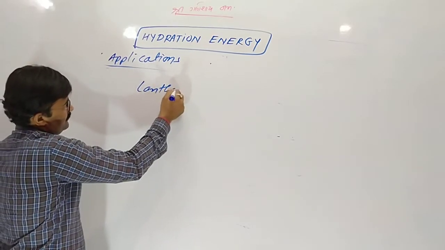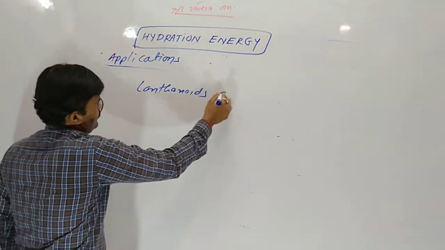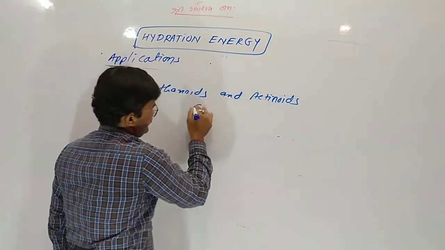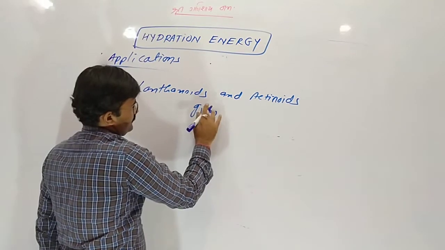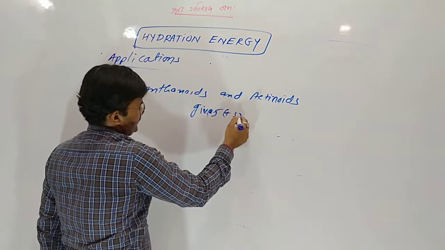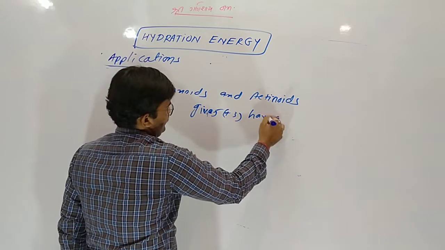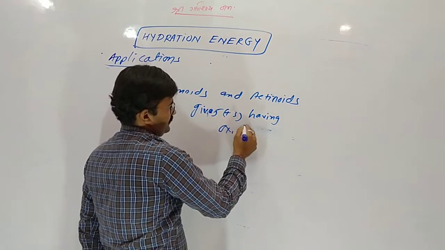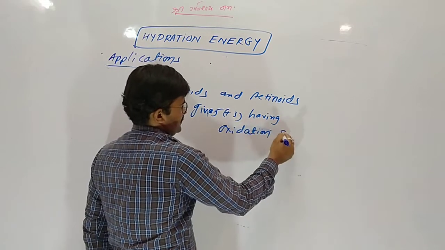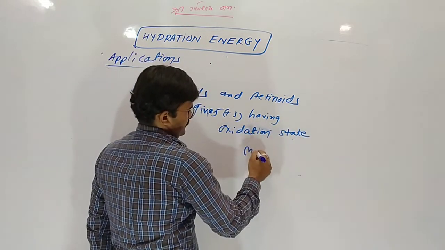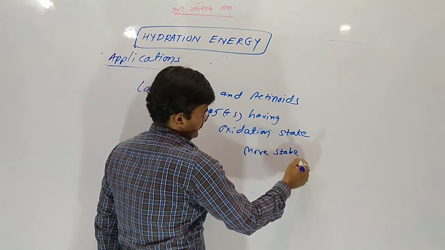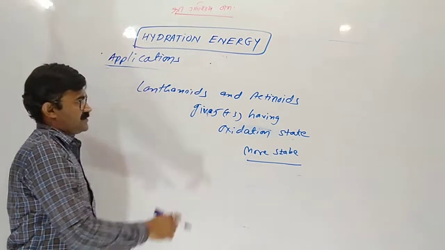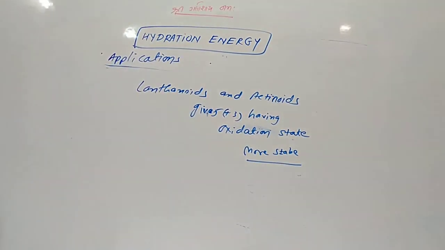Lanthanoids and actinoids give a +3 oxidation state, more stable.